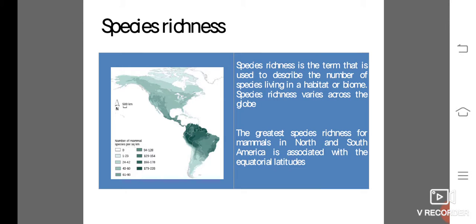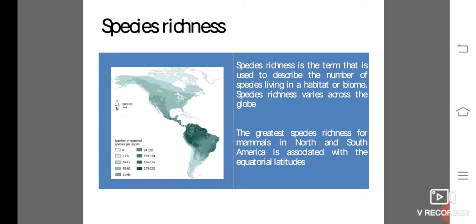The lowest species richness occurs near the poles, which are much colder, drier, and thus less conducive to life in geologic time. The predictability of climate or productivity is also an important factor.